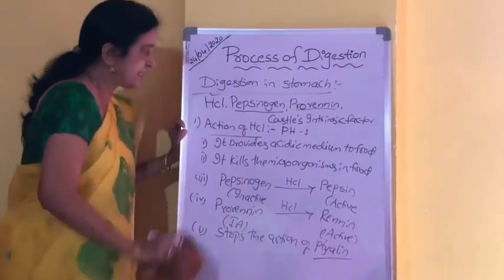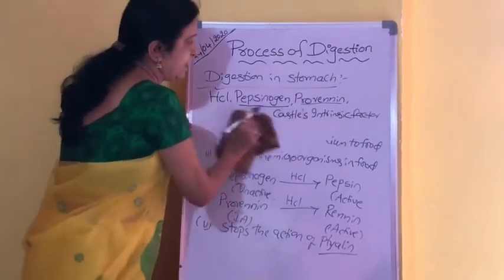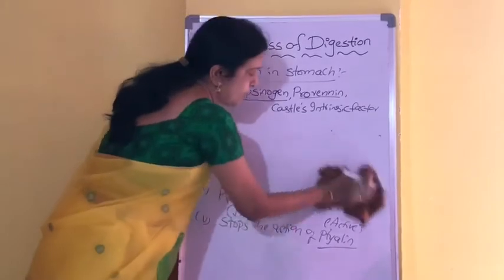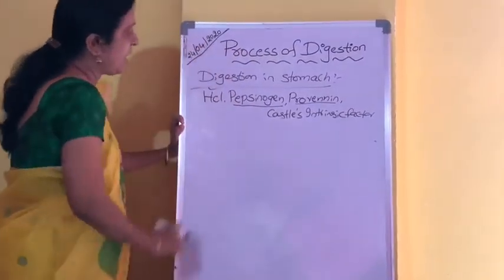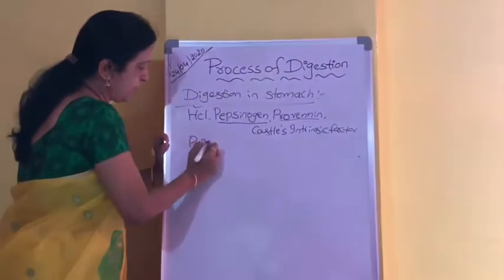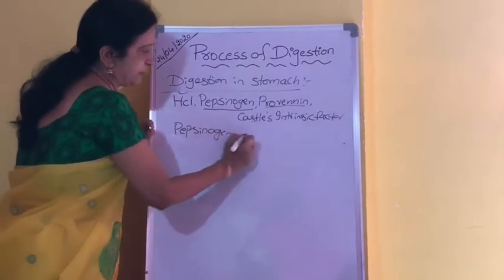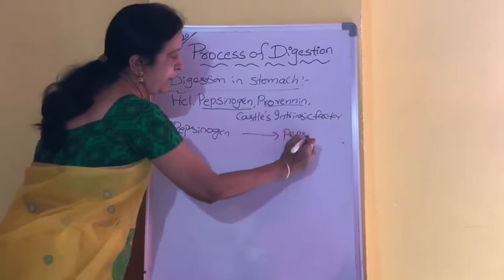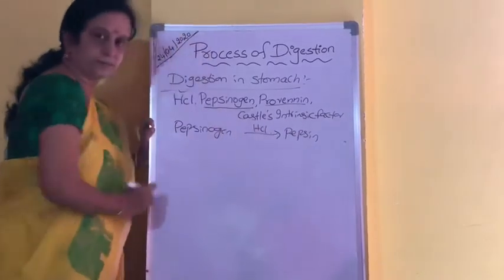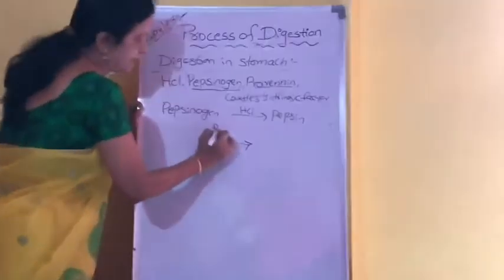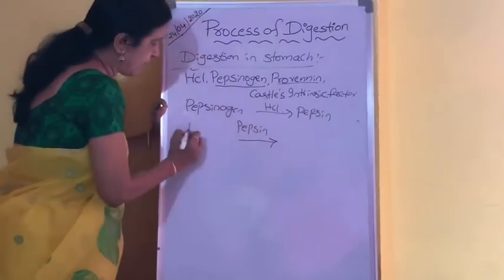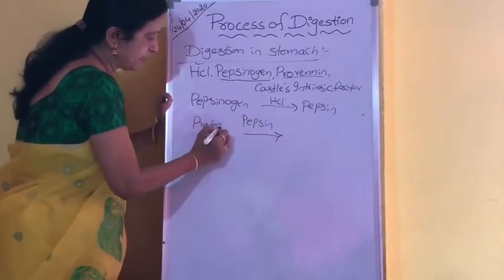Now let us see the pepsinogen. As I told you earlier, pepsinogen is inactive. So first of all it will be converted into active pepsin by HCl. Now this pepsin, which becomes active, will act on the protein.